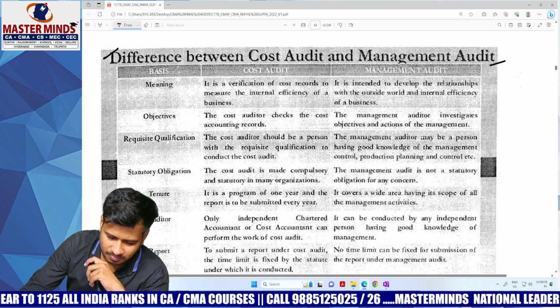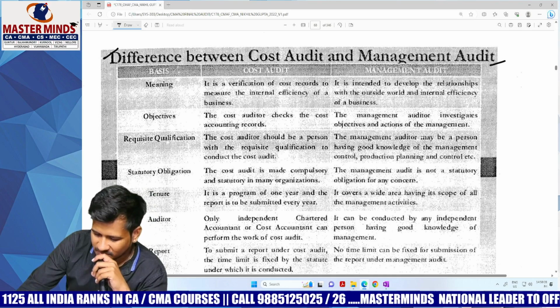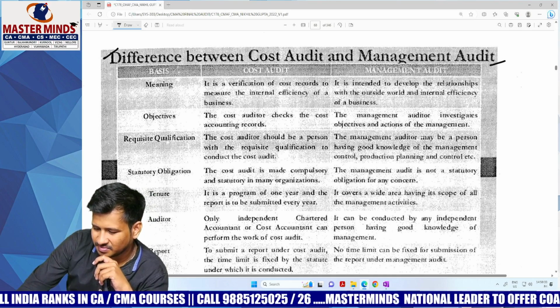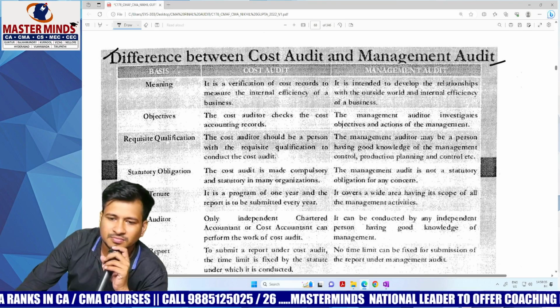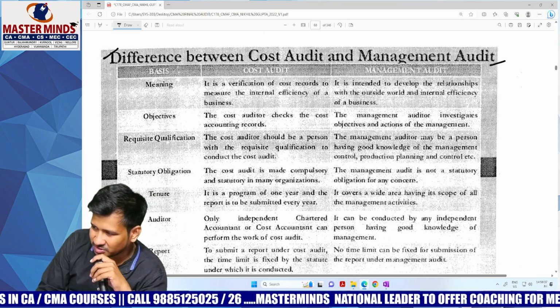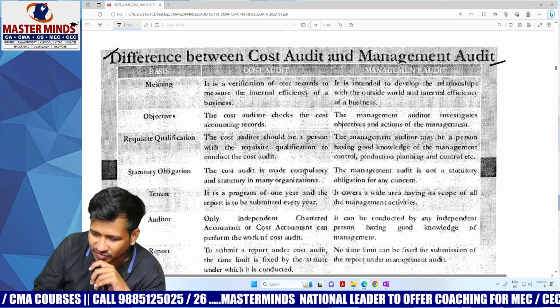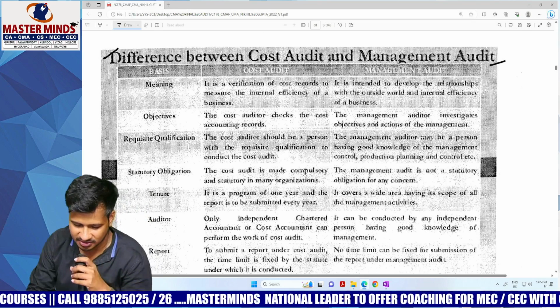Objective. The cost auditor checks the cost accounting records. Yes. The management auditor investigates the objectives and actions of the management. What are the objectives of the management? What are the actions of the management? What are the plans of the management? How they are following them, etc.